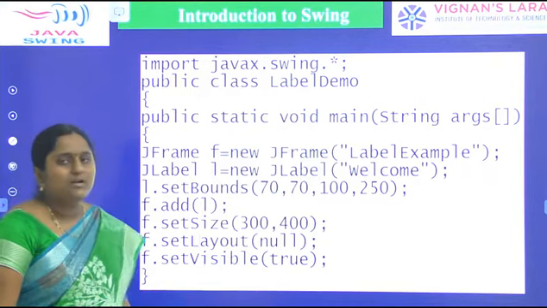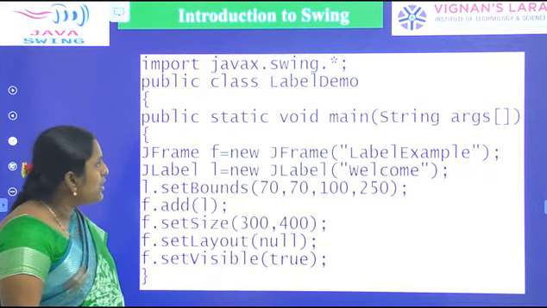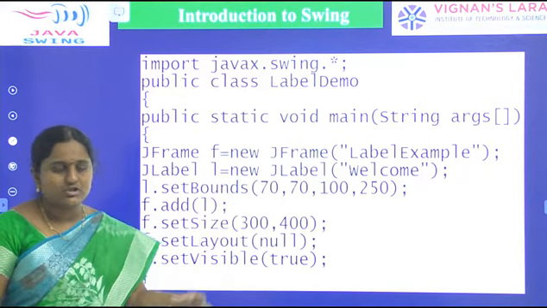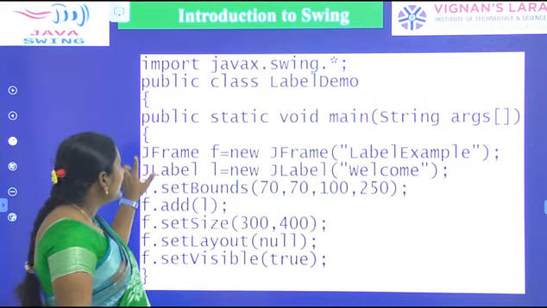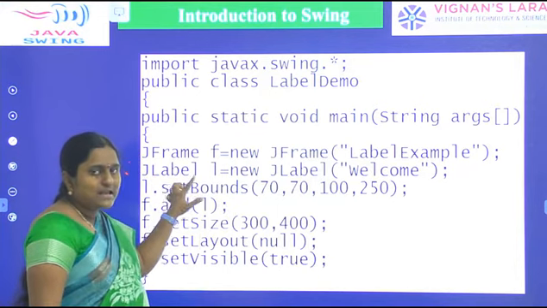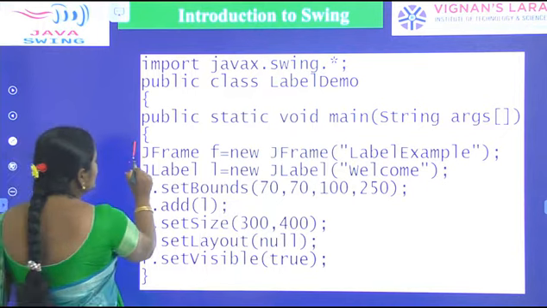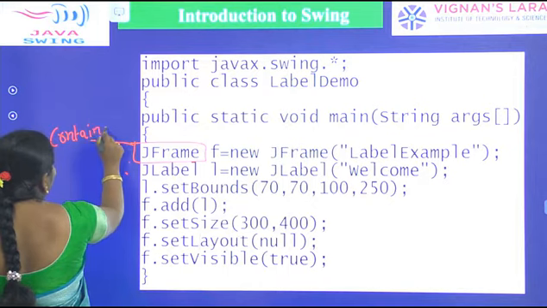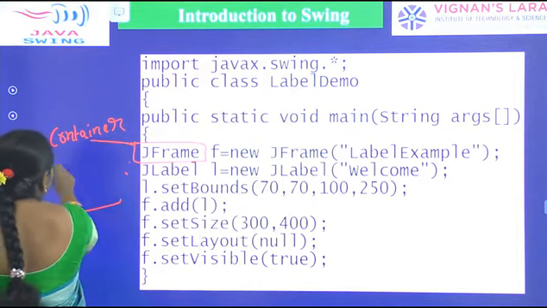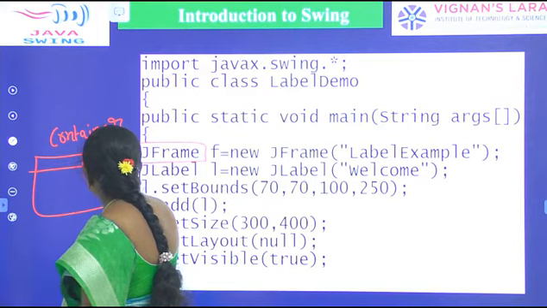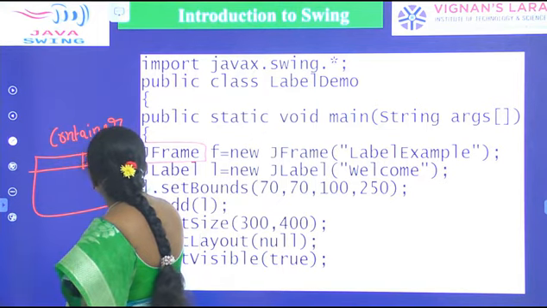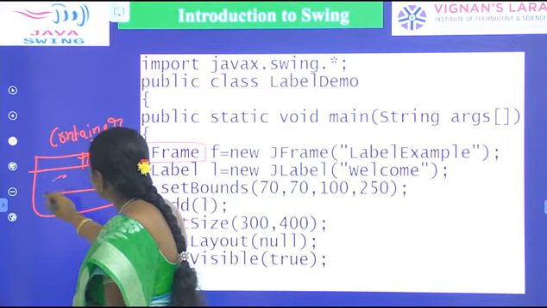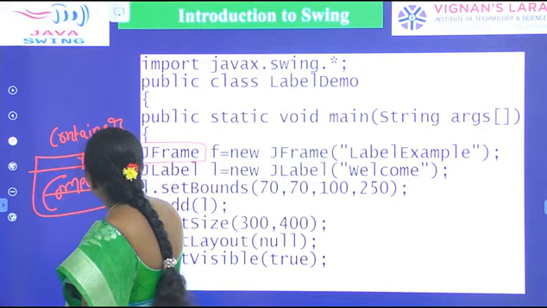Next one, public class LabelDemo. So here our class name is LabelDemo. Next I am defining the main method. Every program should start execution from the main method. Next I am creating the object of the JFrame class. JFrame is a container where you can place the components. The container has minimize, maximize and close, and in this container we are placing the components.